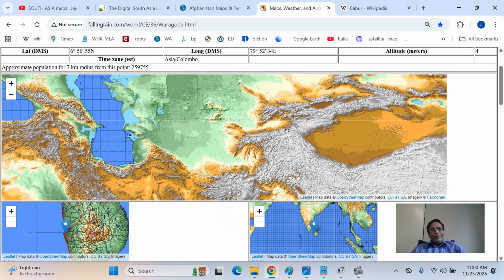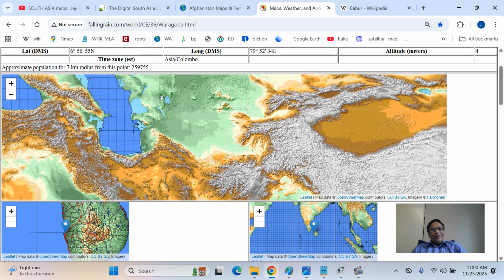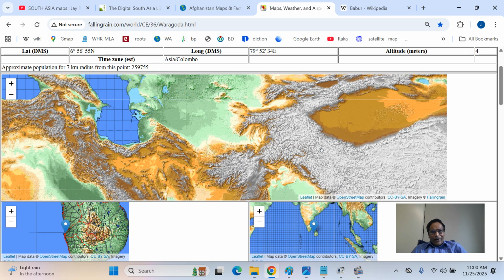Babur's Andijan will be somewhere here. Kyrgyzstan, Lake Issyk-Kul. Central Asia, this is the Amu River, the Syr River. Tashkent and Samarkand, Bukhara will be here. So here is the river, and on the bank of the river, the river itself is a tributary of the Amu River.